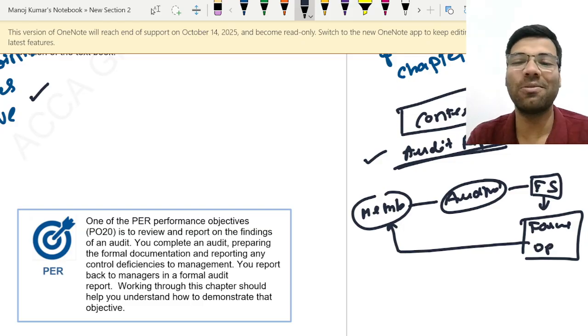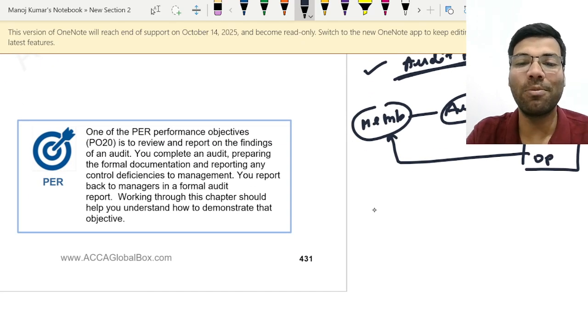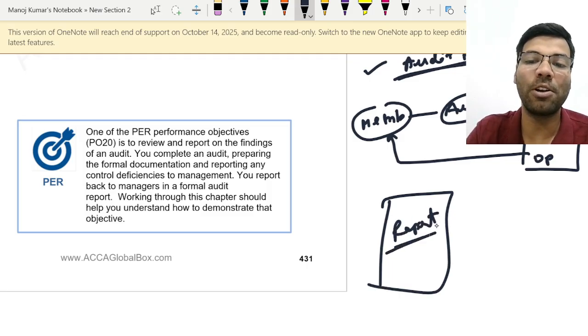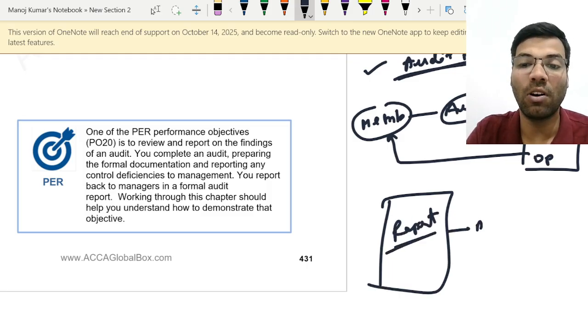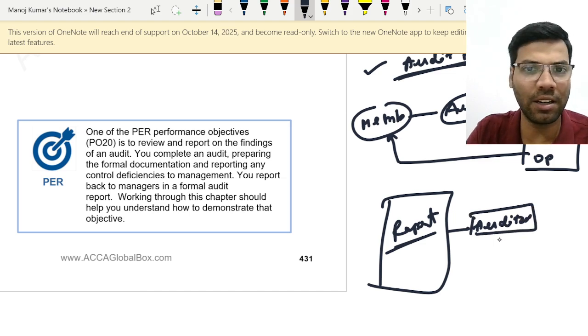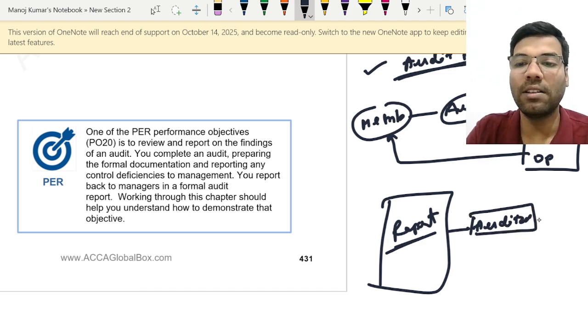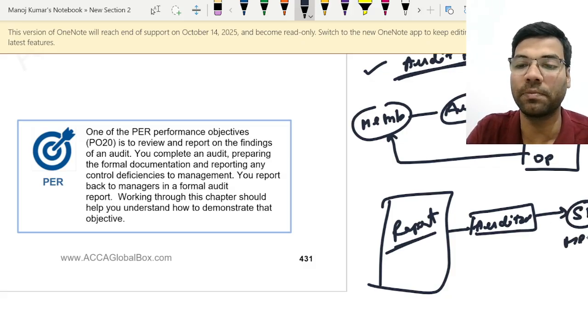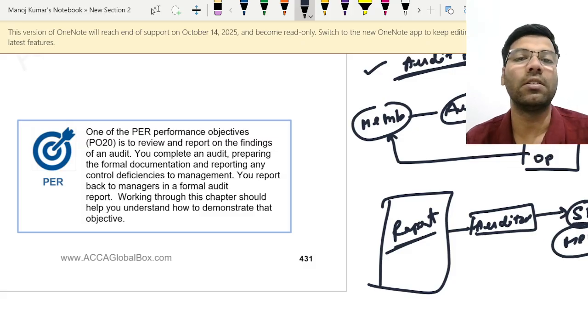So that is the reason why a formal report is to be prepared. There should be a formal report prepared by whom? Auditors. Why? Because they are conducting the audit, and they will be sending this report to the shareholders or the members of the company, right?